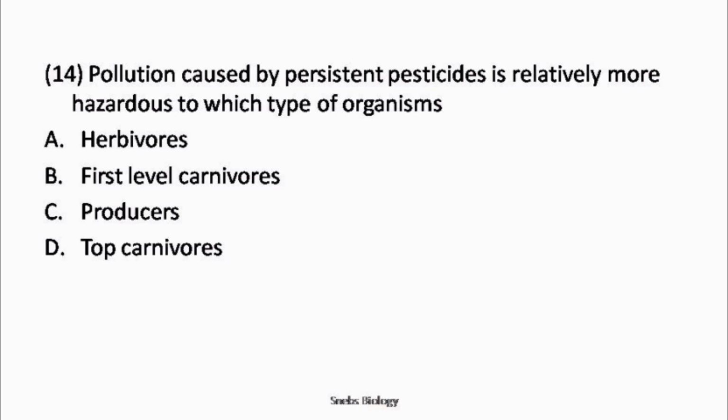So, the concentration of non-degradable pollutants gradually increases in organisms of higher trophic levels, because the gradual increase in trophic levels from herbivores to carnivores decreases the number of organisms at each trophic level. This increasing concentration of pollutant in successive trophic levels is known as biological magnification. So, here what will be the answer? Answer is option B, first level carnivores.